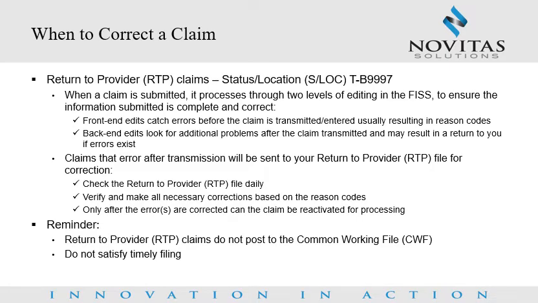When to correct a claim. You may only correct claims in Return to Provider, RTP, status location TB9997. Return to Provider claims are claims that error after transmission because the FISS editing has identified incorrect or incomplete information. When the edits determine that a claim requires correction, the claim moves to status location TB9997. Claims that move to this location can be accessed from the Claim Correction file, also known as the Return to Provider file, the day after claim entry.